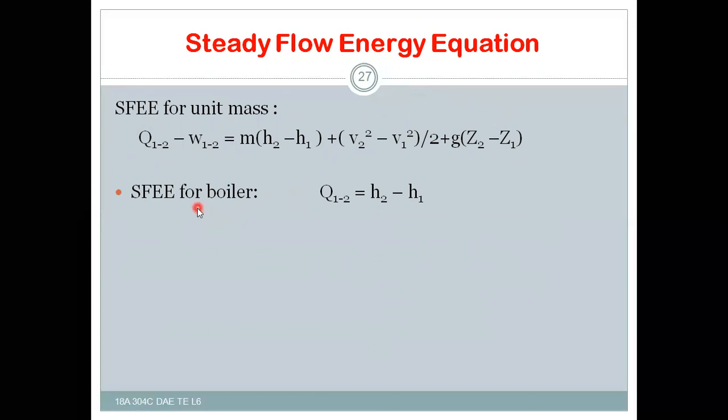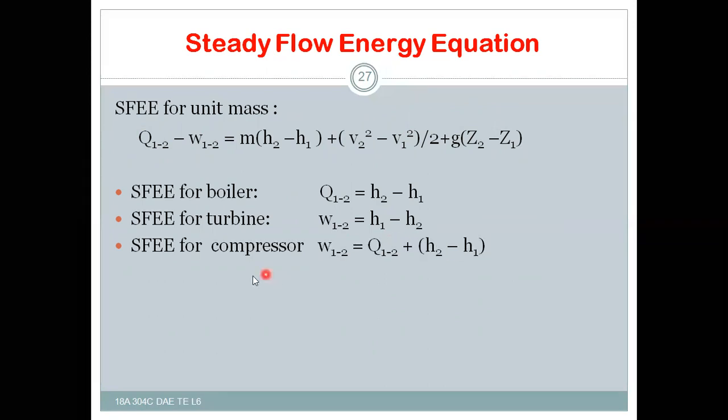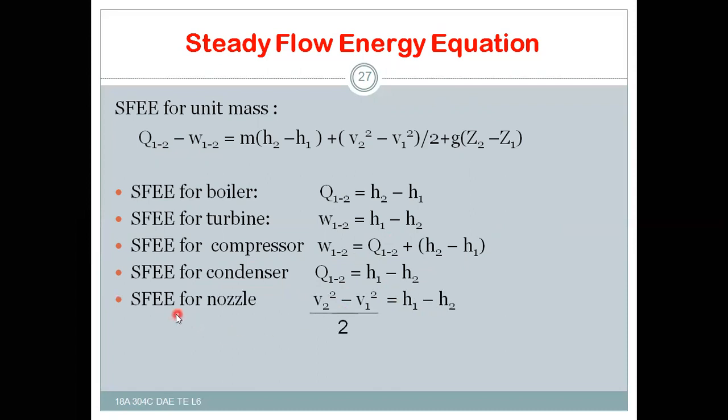The steady flow energy equation for a boiler is Q12 equal to H2 minus H1. For a turbine, W12 is equal to H1 minus H2. For a compressor, W12 is equal to Q12 plus H2 minus H1. For a condenser, Q12 is equal to H1 minus H2. And for a nozzle, V2 square minus V1 square by 2 is equal to H1 minus H2.